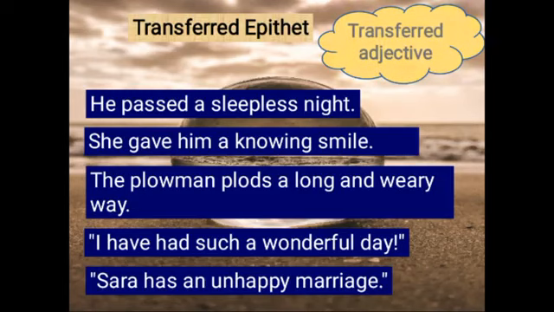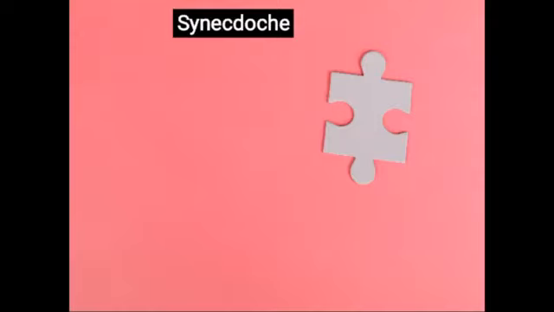Sarah has an unhappy marriage. Now here the person who is unhappy is Sarah. We are not talking about the marriage actually. A marriage cannot be happy or unhappy. It's not a person. This can be felt only by a person or maybe an animal, but not by an inanimate object or a concept. So the adjective unhappy is for Sarah, not for marriage, or not for her marriage, I should say.